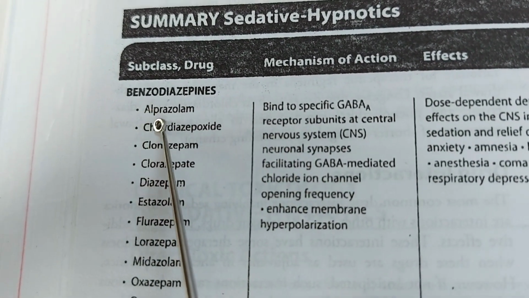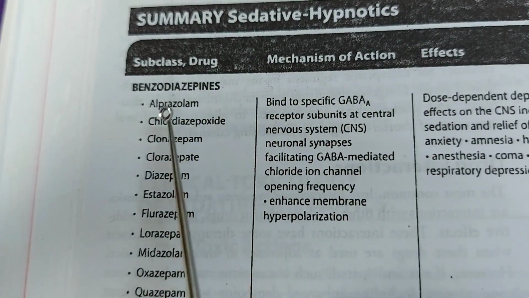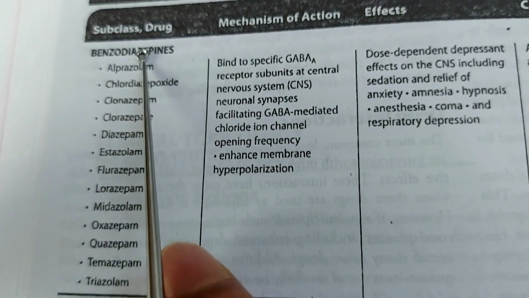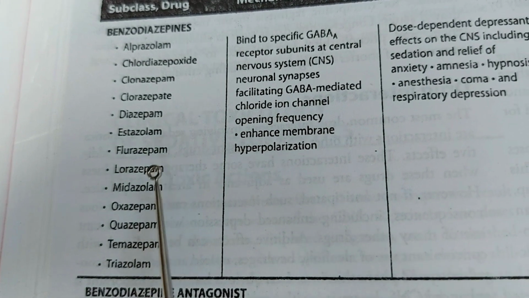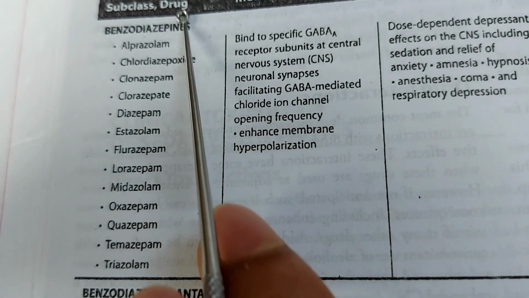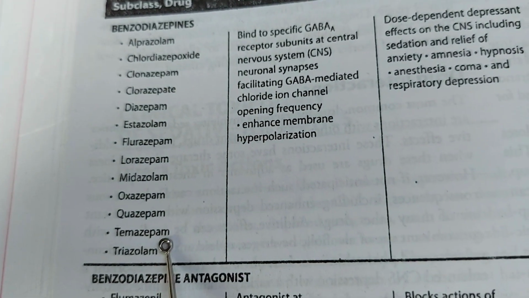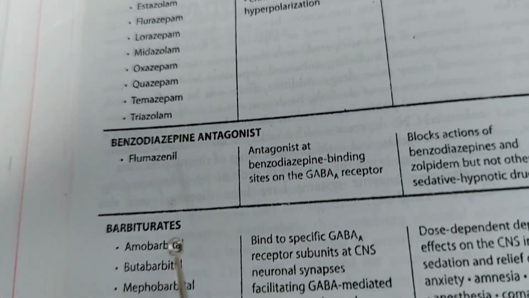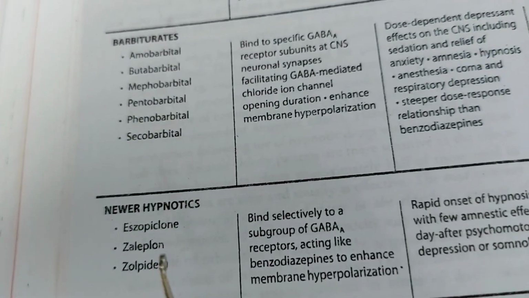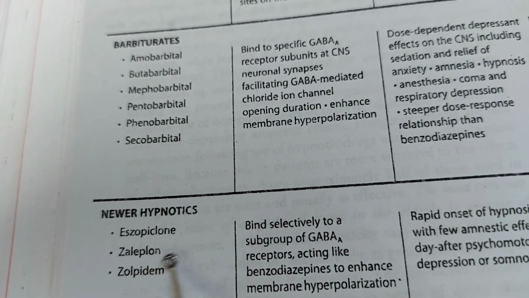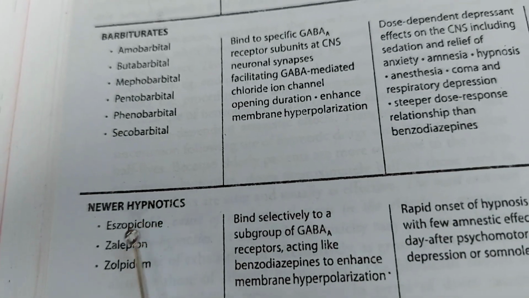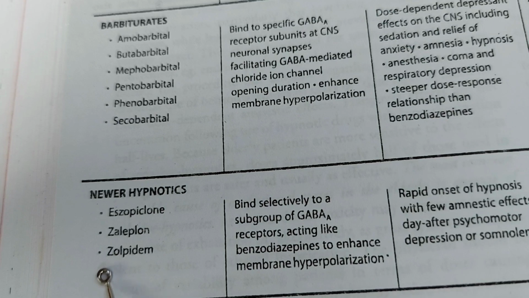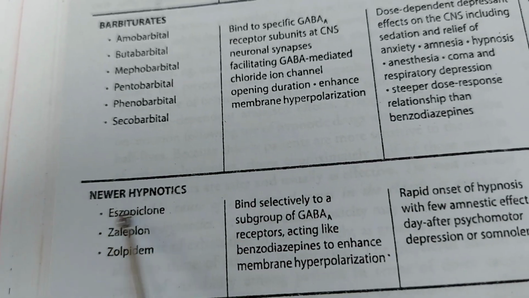Here is the list of sedative hypnotics. The first drug is the benzodiazepine. Under the benzodiazepines, there are some with names ending in -pam and -lam. Another sedative hypnotic group is the newer drugs or Z compounds. These are zaleplon, zolpidem, and S-zopiclone.